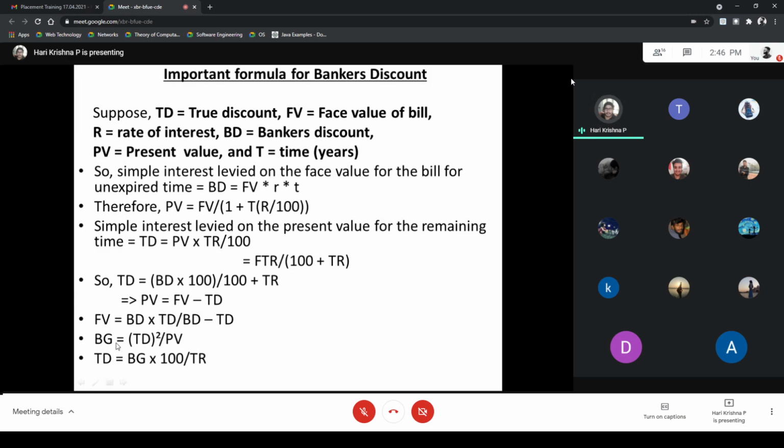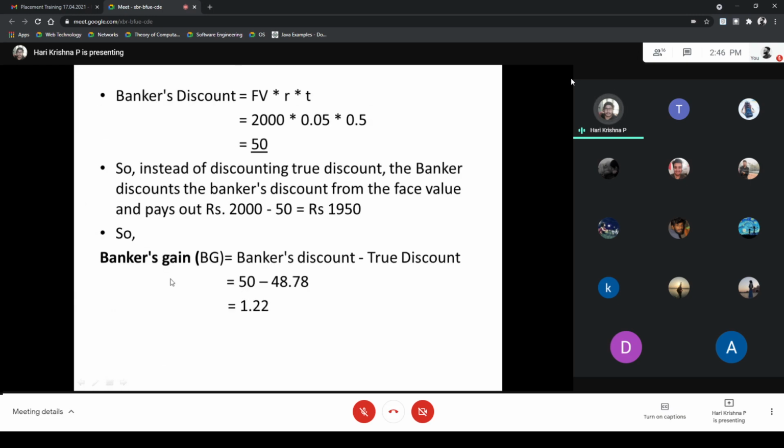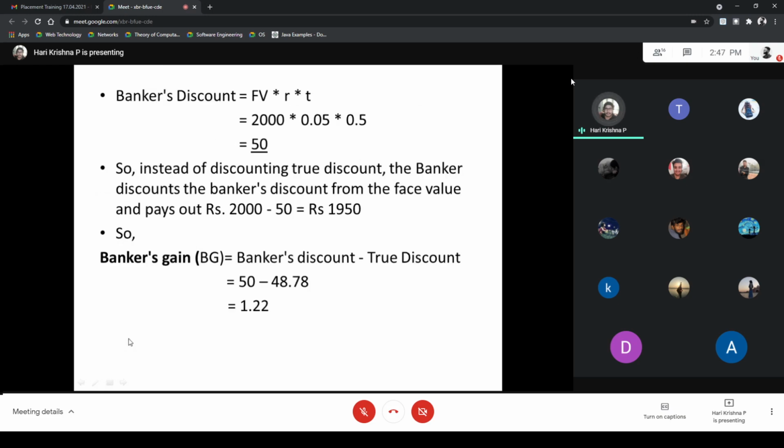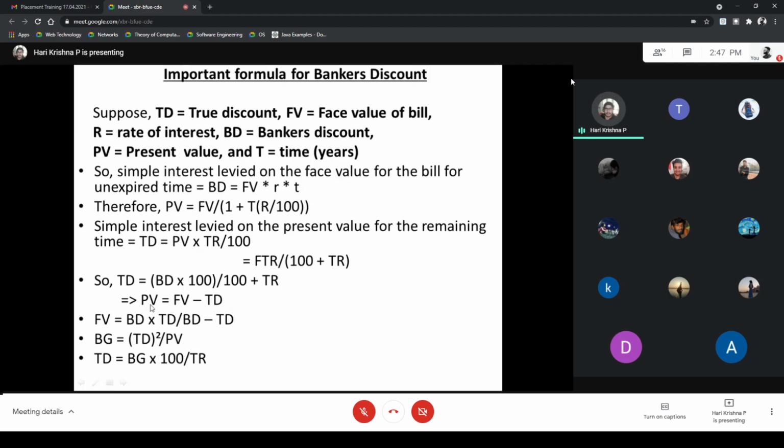This is the banker's gain. We have only seen this formula for banker's gain. To find the banker's gain, we can use banker's discount minus true discount. But if we don't get the face value, we use these formulas to find the banker's gain. Here we get the face value of 2000, so we calculate using the easiest way. But in this formula we find the face value. This is the formula for finding the face value if it is not given in the question.